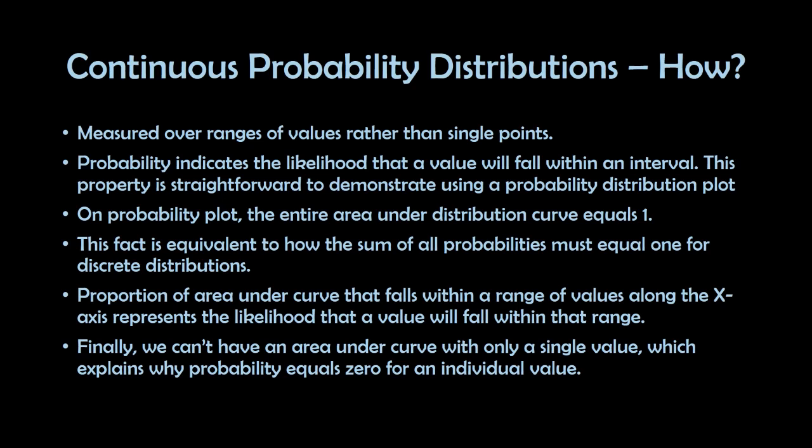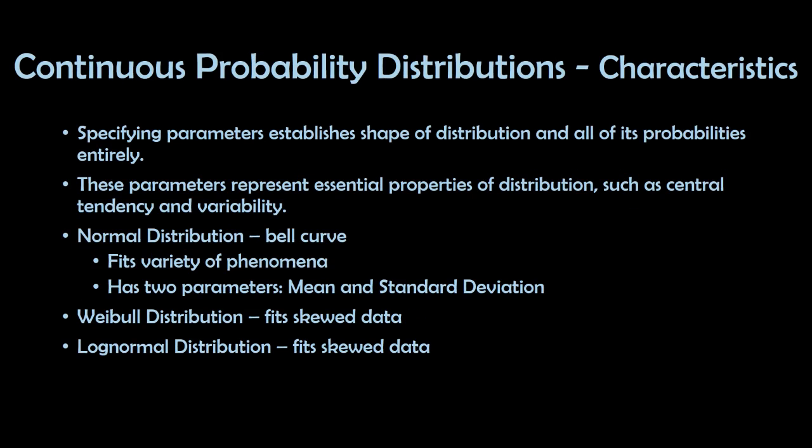The proportion of area under the curve that falls within a range of values along the x-axis represents the likelihood that a value will fall within that range. Finally, we can't have an area under the curve with only one single value, which explains why probability equals 0 for an individual value.